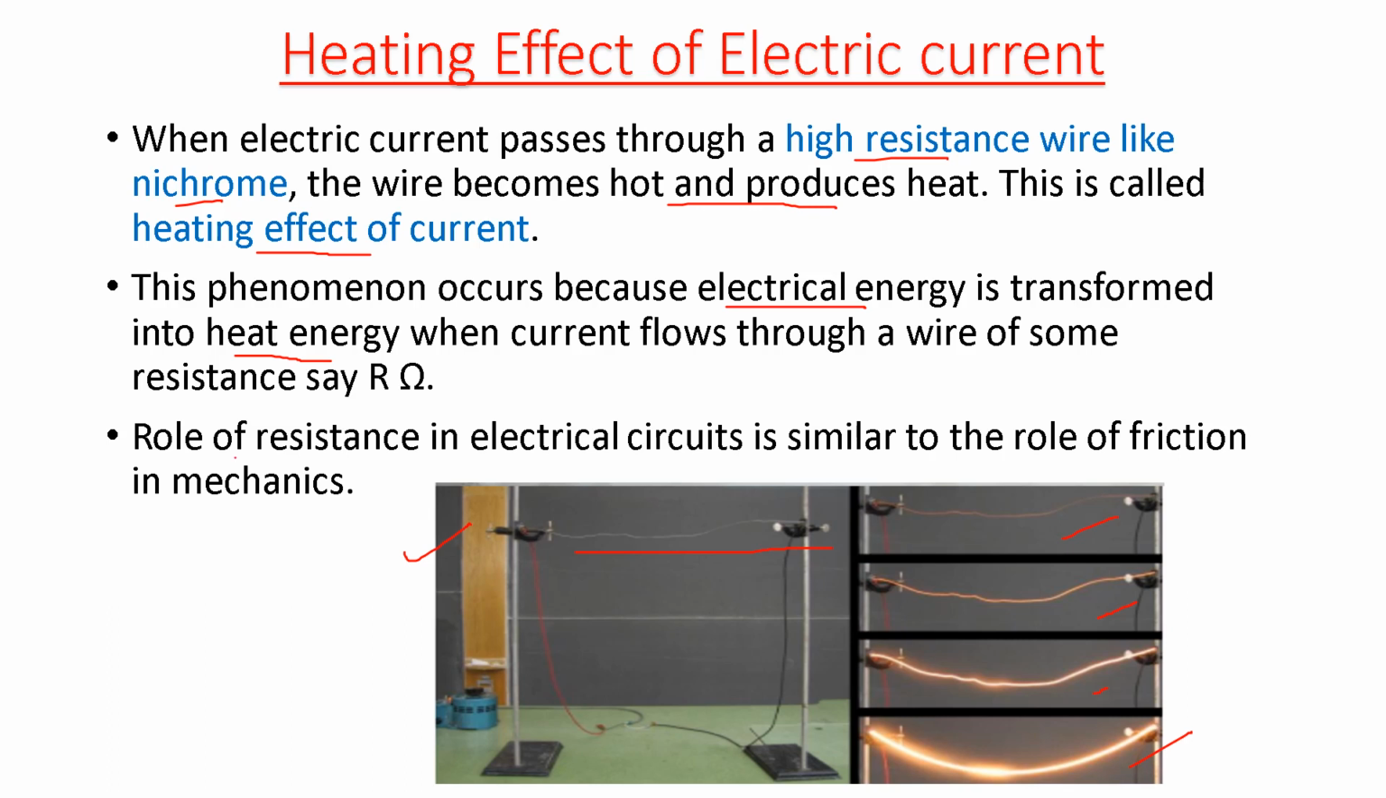Now the role of resistance in electrical circuit is similar to the role of friction in mechanics. We know that even if we rub our hands with each other, then due to friction heat is produced in our hands. And even in a lot of machines where the moving parts are in contact with each other, they get heated due to friction between them. Similarly, the resistance plays a similar role in electric circuit because of which it produces heat. So this was about the heating effect of electric current.